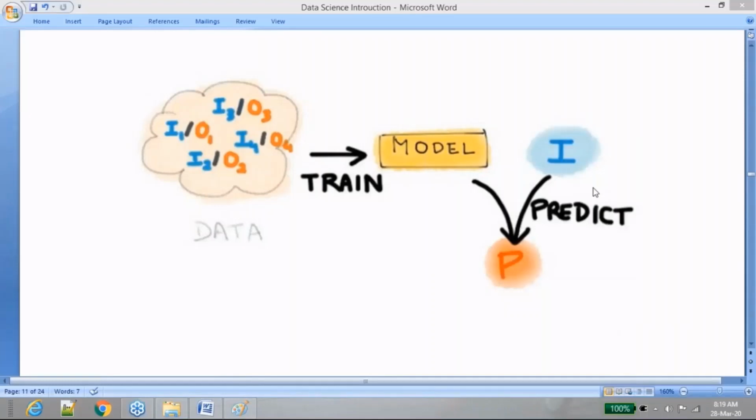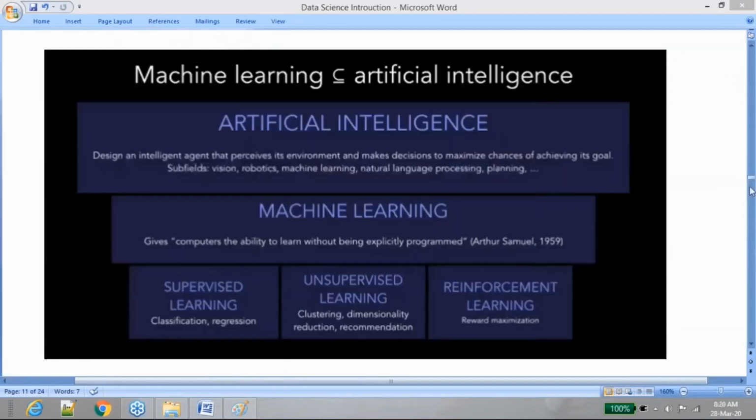Okay, so what are these inputs? What kind of data do you need to feed these models? Based on the type of data that we feed to each algorithm, or the type of data that we produce as an output, there are classifications.